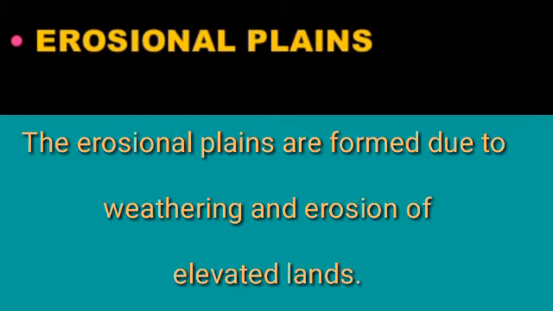The erosional plains are never smooth. They have an undulating surface with isolated low hills. The West Siberian plain and the plains in the Aravalli region are examples of erosional plains. To transform an elevated land into plains takes hundreds of years, children. That is done by weathering and erosion, which we have discussed. So it doesn't happen within some months or years.